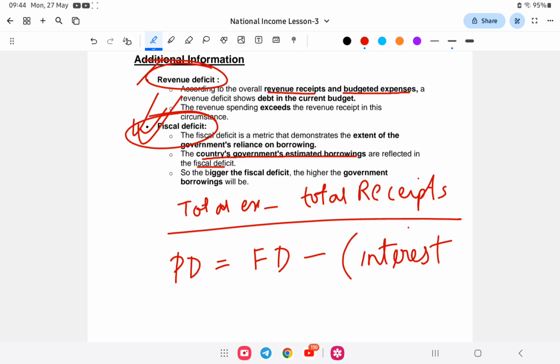So with this the national income has been completed. I hope you all have understood something.